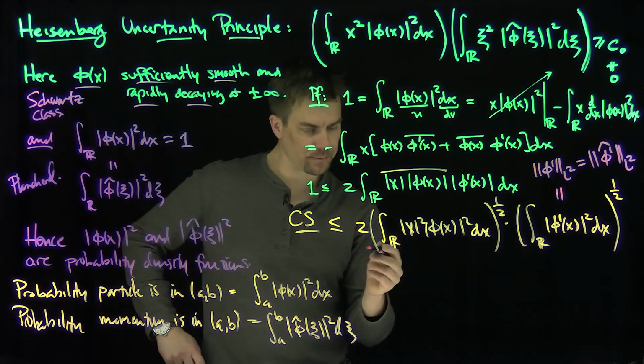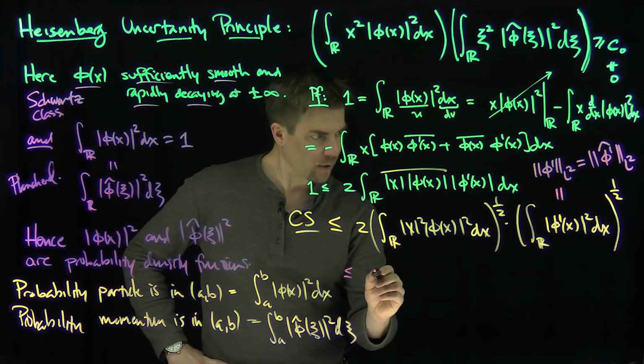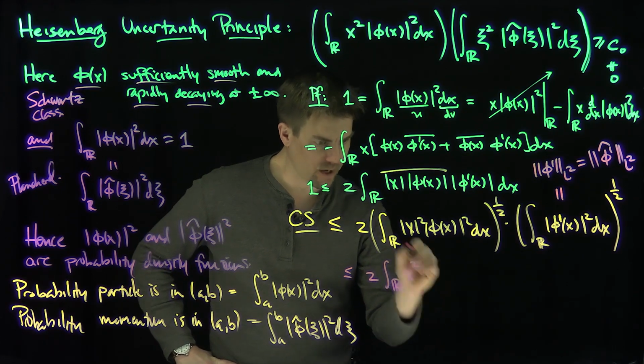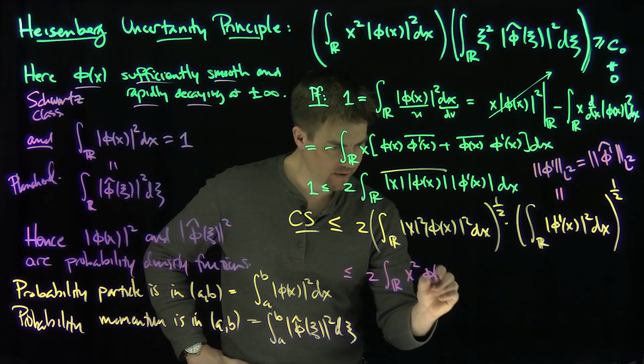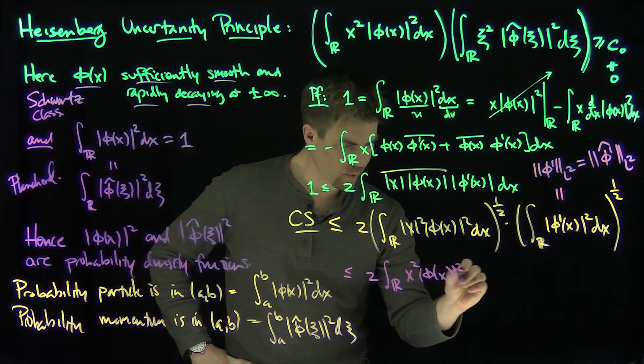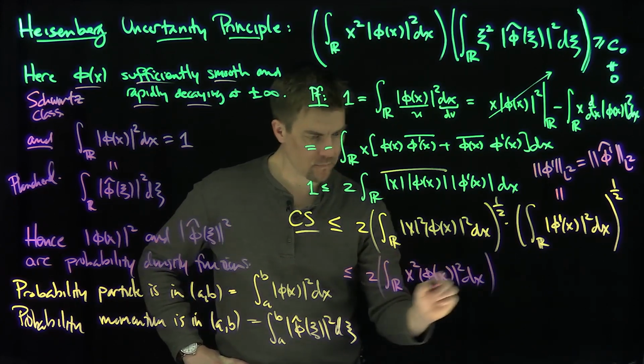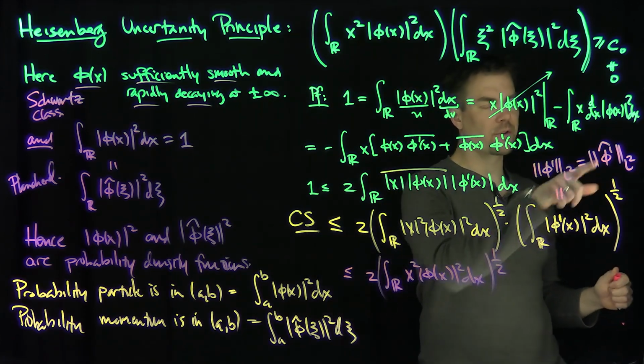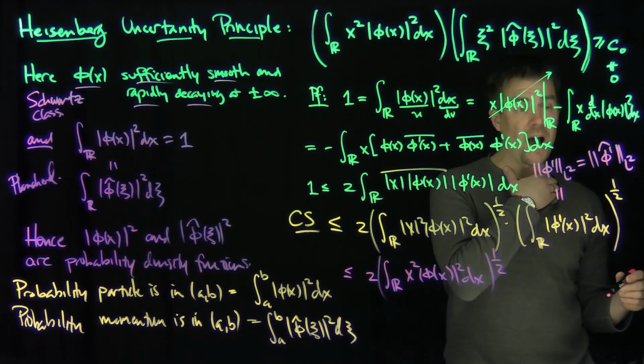This is going to be less than or equal to 2 integral over r of x squared, I can drop the modulus over there now, 5x squared dx to the 1/2. And then, of course, the Fourier transform of the derivative is going to be a 2 pi.